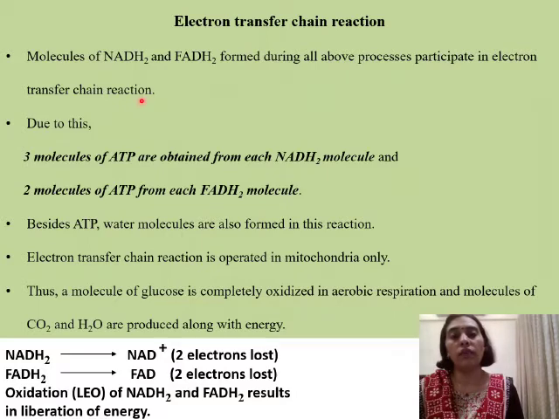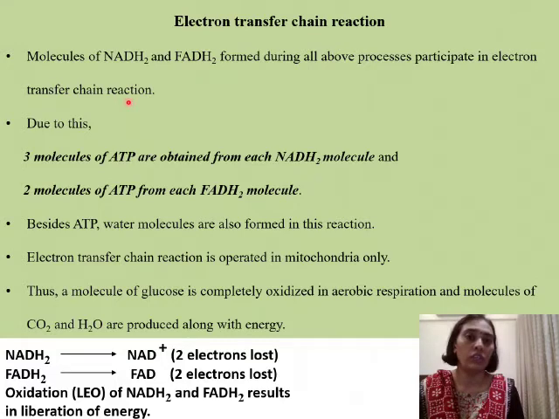So here we find that NADH2 and FADH2, that is both are enzymes, and these were formed during glycolysis as well as Krebs cycle. Now further reactions of the electron transfer chain are taking place in the mitochondria itself, and these two enzymes, that is NADH2 and FADH2, are going to participate in the electron transfer chain.